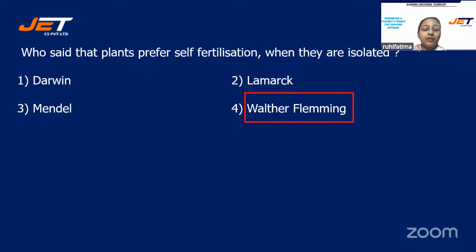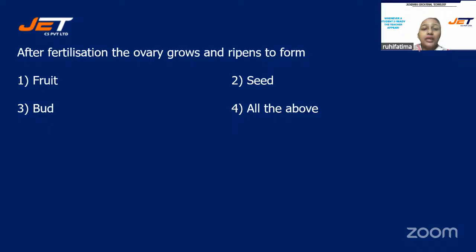Next question. After fertilization, the ovary grows and ripens to form, and your options are number 1, fruit, number 2, seed, number 3, bud, or is it number 4, all the above? Come on, students. I can see maximum of you have written the correct answer. That is option number one, fruit. Well done, students.